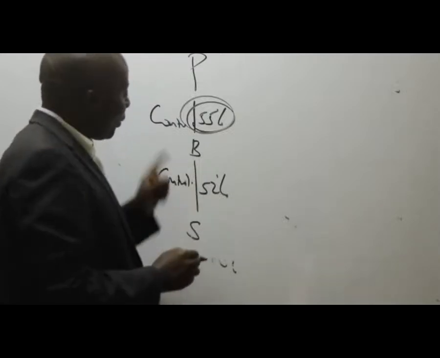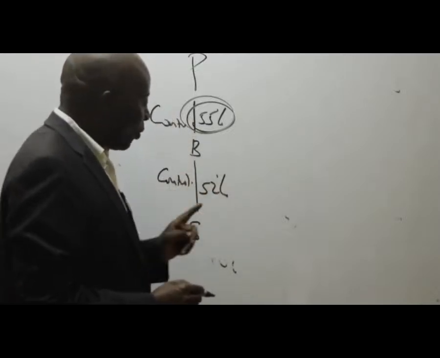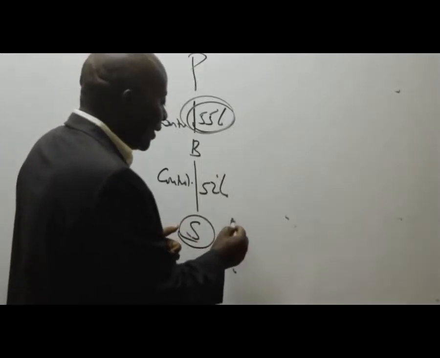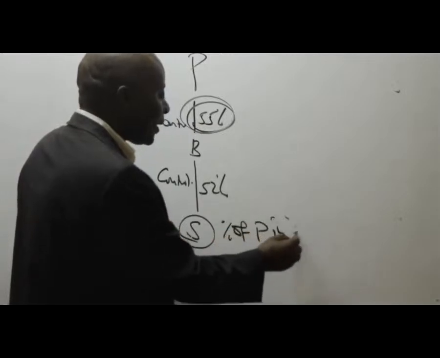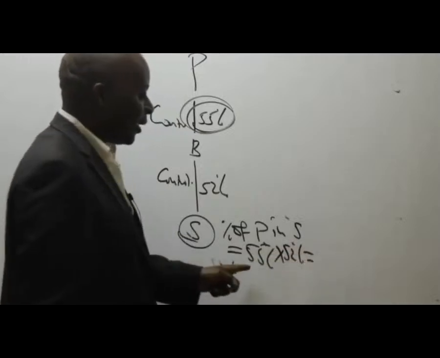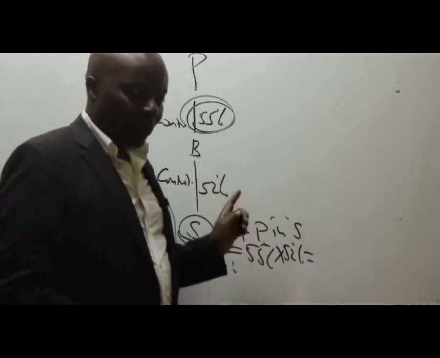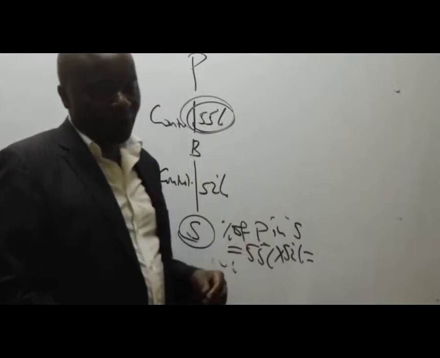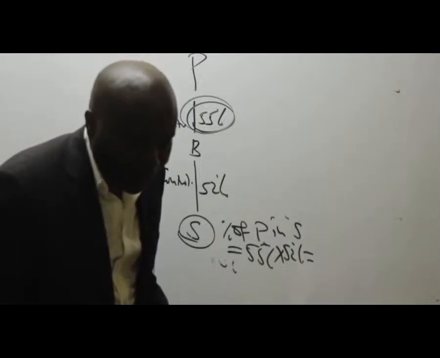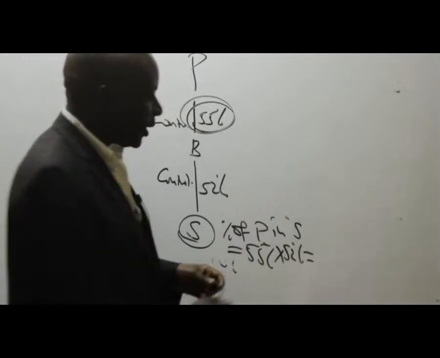So utapata wanafunzi wengi sana, over half of the candidates who sit for this paper, watakwambia mwalimu, you know what? I tried computing in this case here the control of S. We tried to look at the percentage of P in S, and we got 55% times 52%. Could you kindly give me this answer? What is 0.55 times 0.52? 0.55 times 0.52 gives me what figure, somebody? Please help me out here. So wanasema it is, no, I'm not getting, 28.6%.